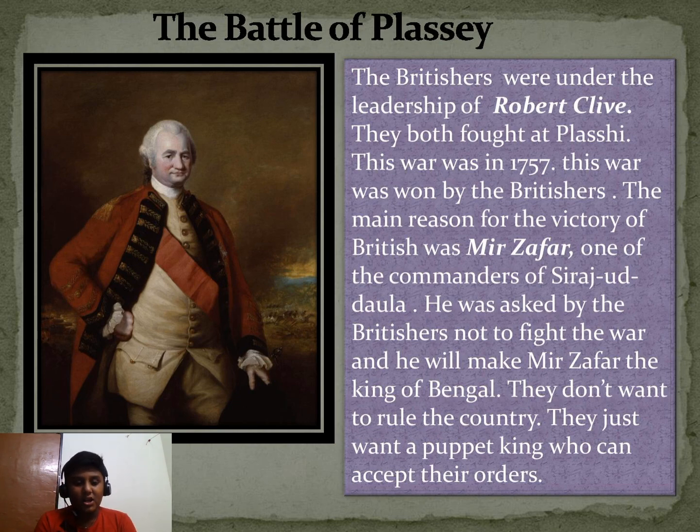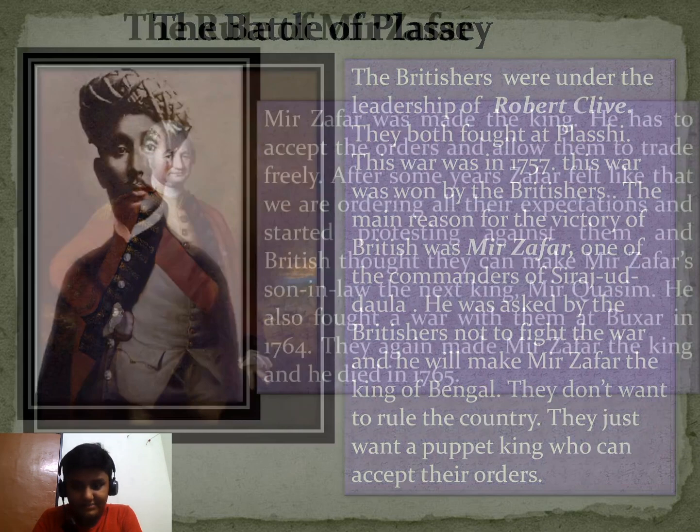The British also wanted a puppet king. What is a puppet? Puppet means a king who allows them to trade freely and export at high prices. This is difficult to see, how jealous Mir Zafar was, and he wanted to be king. This is why the British caused damage in India. Moving on to the next slide.